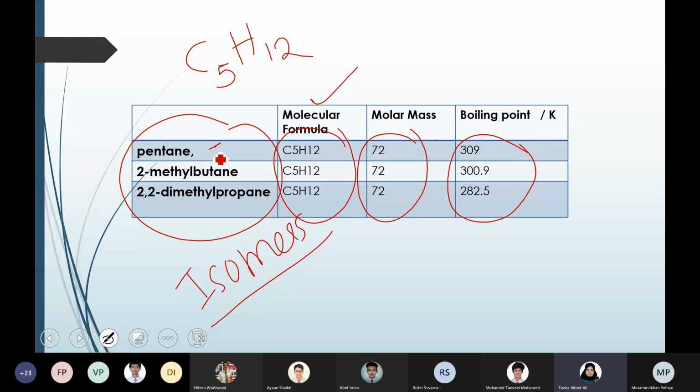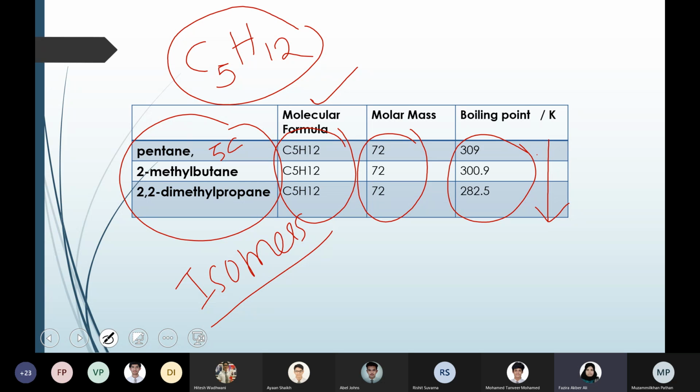Pentane is a 5-carbon chain. 2-methyl butane means 4 carbons in a chain and 1 carbon as a branch. 2,2-dimethyl propane means 3 carbons in a chain and 2 carbons in branch positions. Anyway, in total there are 5 carbon atoms and 12 hydrogen atoms in all 3 compounds. That is why they are isomers: same molecular formula but different arrangement of atoms. Among the isomers, you can see the boiling point is decreasing as the number of branches increases.